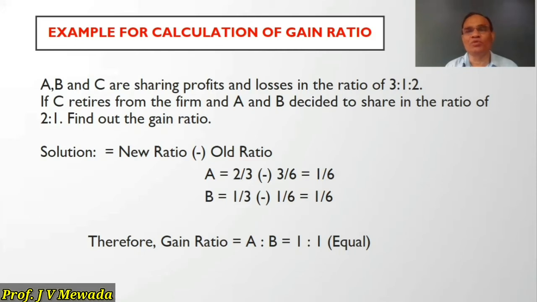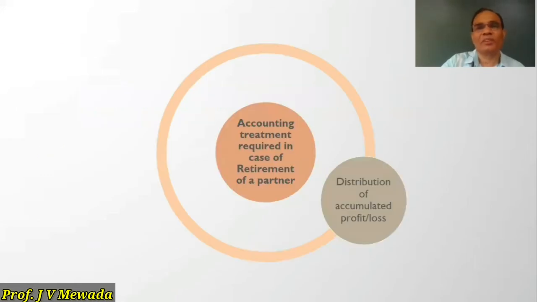That is the share of C. What was the share of C? The share of C was 2/6. So that 2/6 is equally distributed between A and B, 1/6, 1/6. So this is the way you have to find the gain ratio. Whenever there is a need for gain ratio, you have to calculate it in this way.